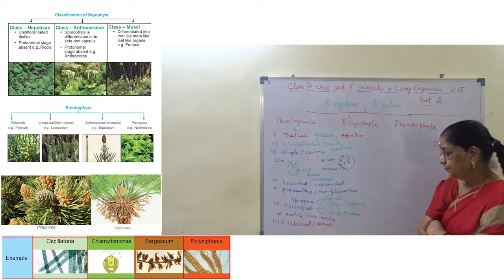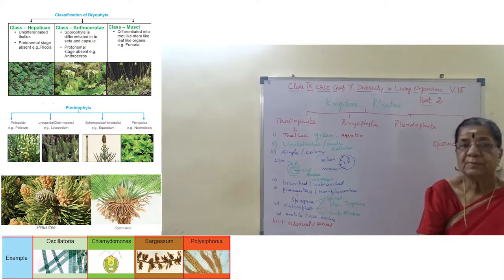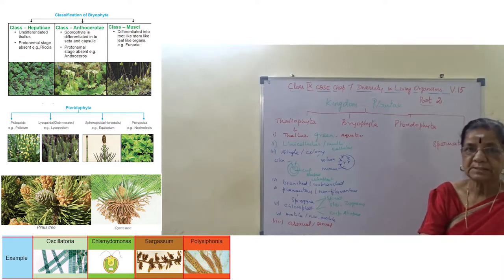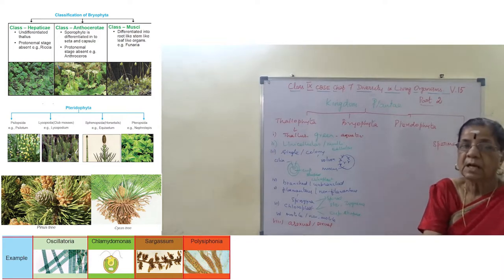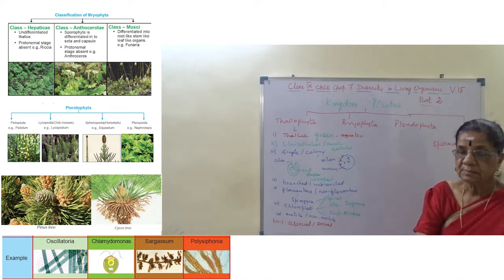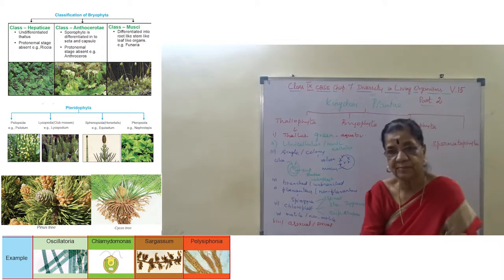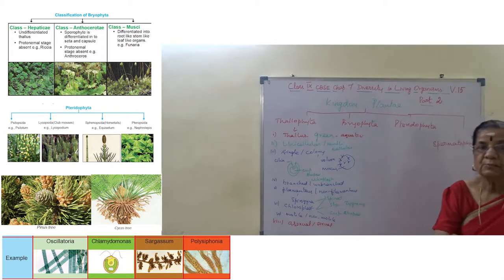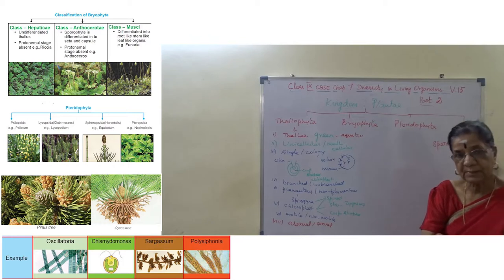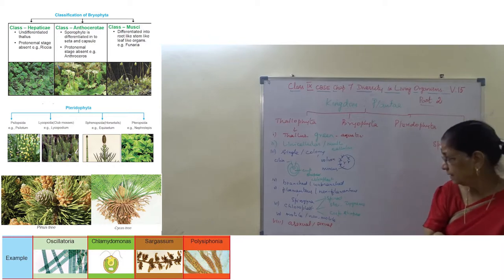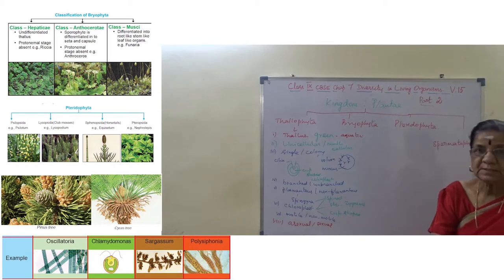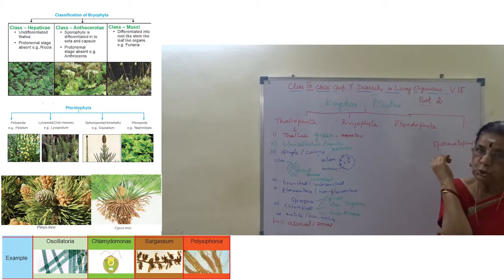Next, the thallus may be branched or unbranched. Spirogyra, unbranched filament. And the thallus may be filamentous or non-filamentous. Filamentous, example Spirogyra. Non-filamentous, example Chlamydomonas. Ulothrix.